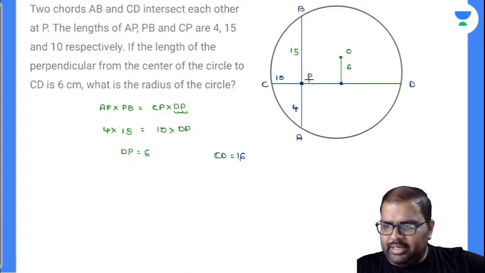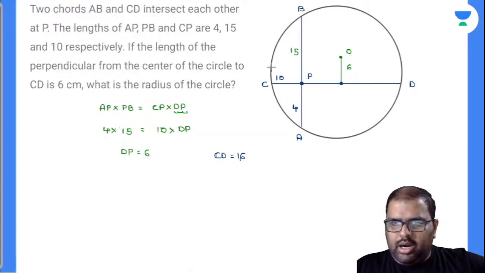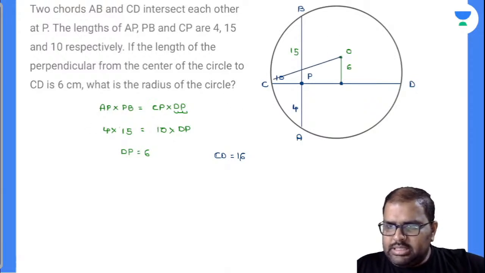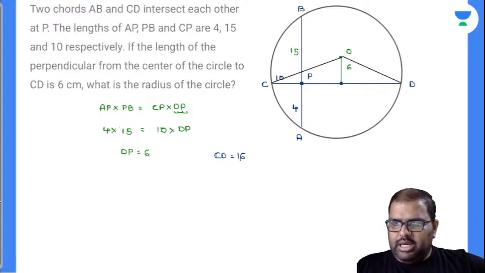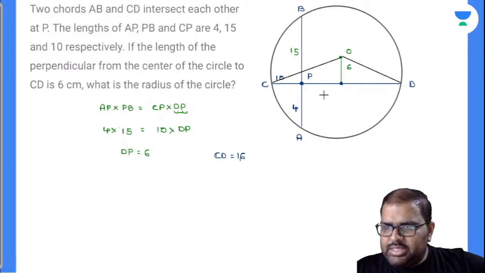Now see here, 2CD, okay, fine. This is nothing but called radius. I'll write in black ink. This is nothing but called radius. Okay, perfectly fine. Now, PD value is nothing but equal to 6.